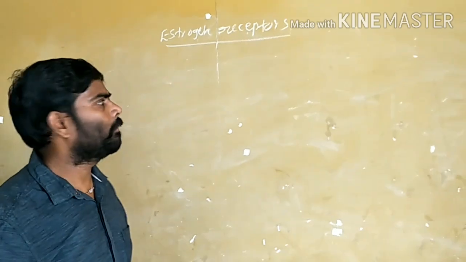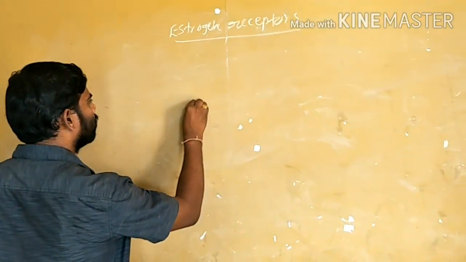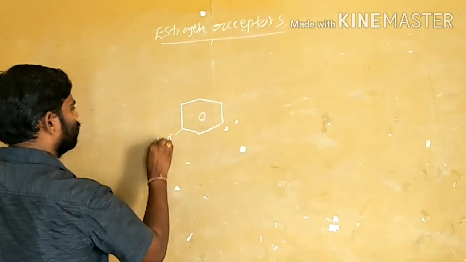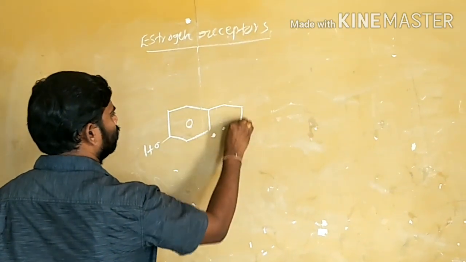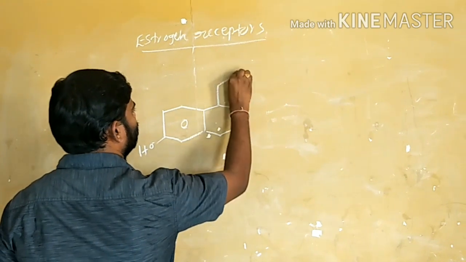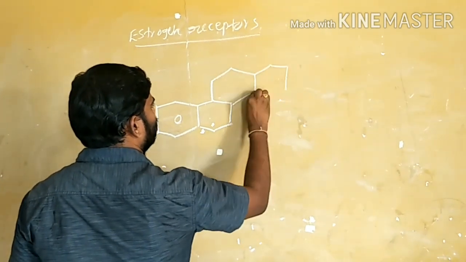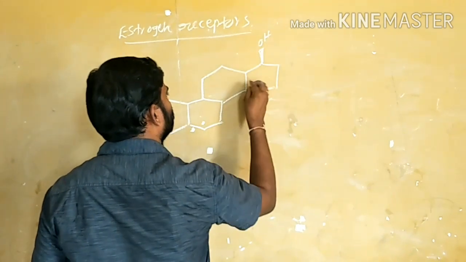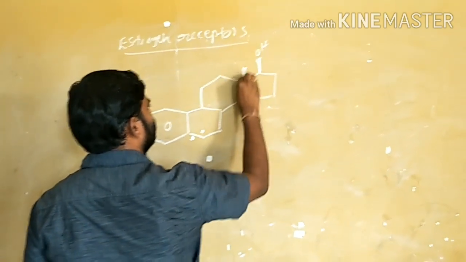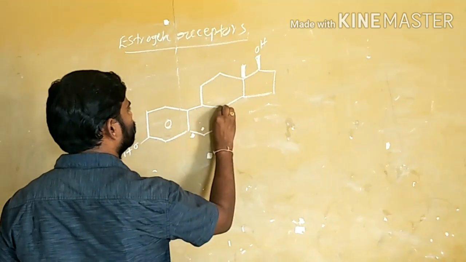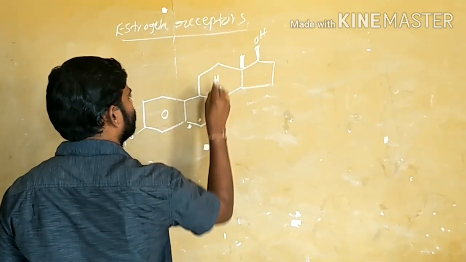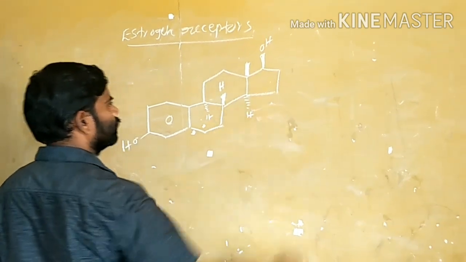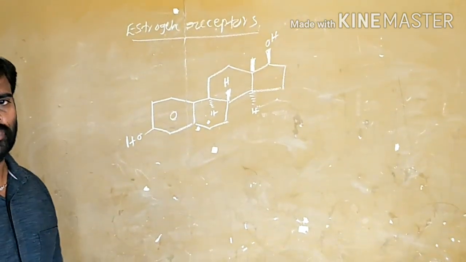The structure of estrogen will be, with the angular methyl group. This is the hydrogen. This is the hydrogen. This is the structure of estrogen.